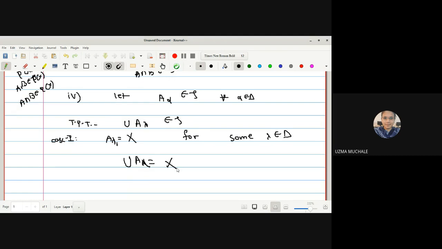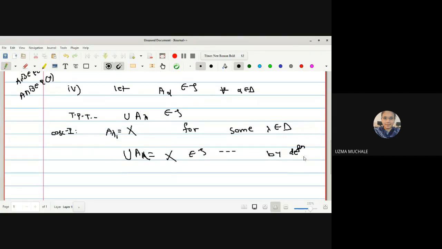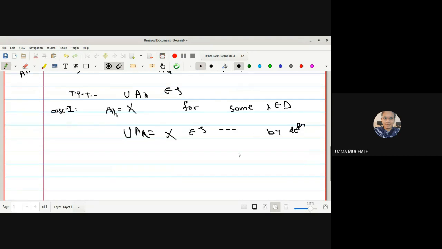X itself, because X is what? A universal set. If you are taking the union of all those A alphas, then this union will give rise to X. So already X is a member of tau from the definition of tau. And hence we can say in this case 1, the union will be a member of tau.